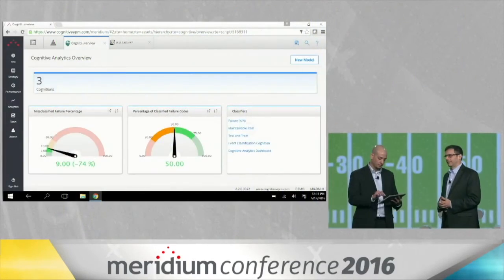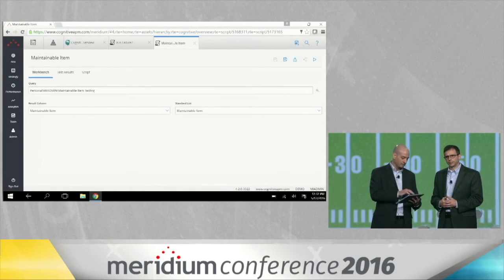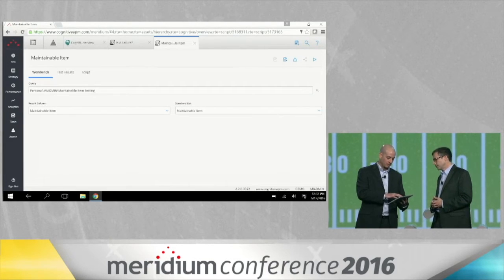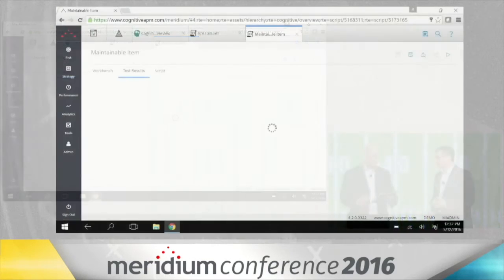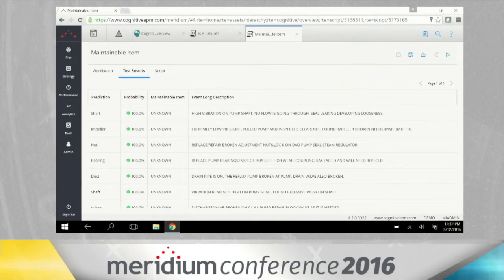Show me. So this is another of the classifiers that we're providing out of the box in the product. And these are trained on Asset Answers industry data. So this classifier, again, you configure it with a query. Now, when I click test results, it's going to submit all that information to the cloud, mine that text information, looking to see what was the maintainable item that actually failed.